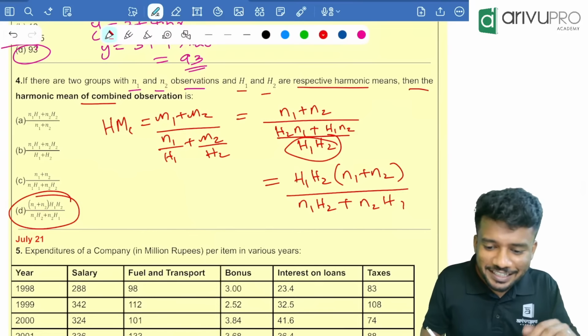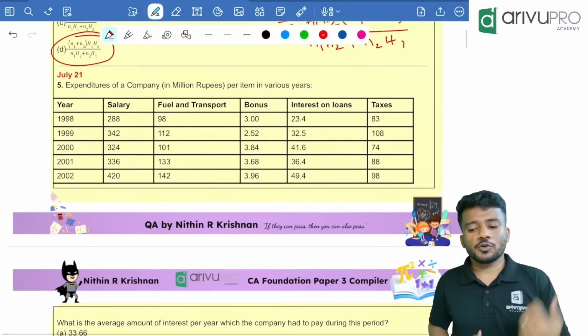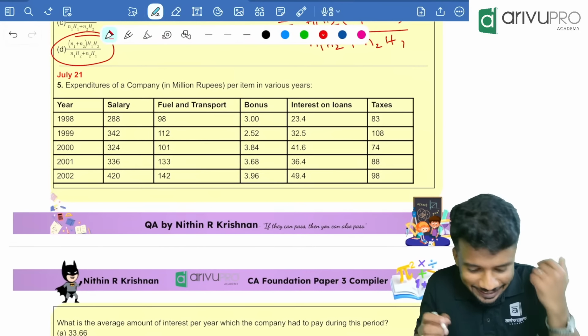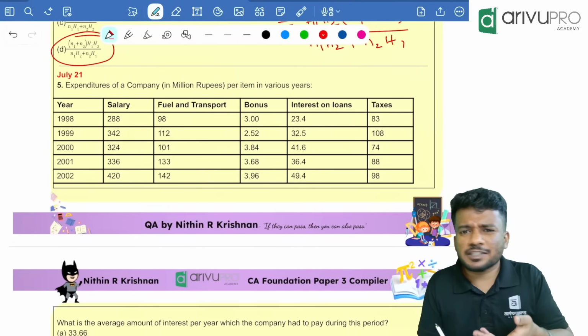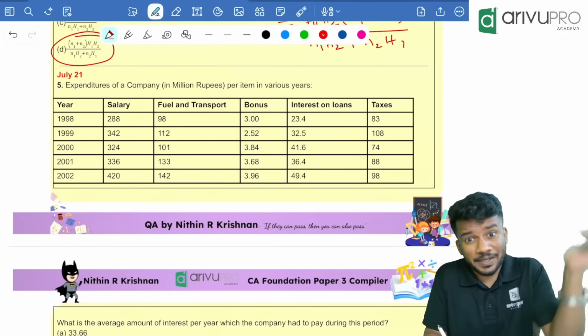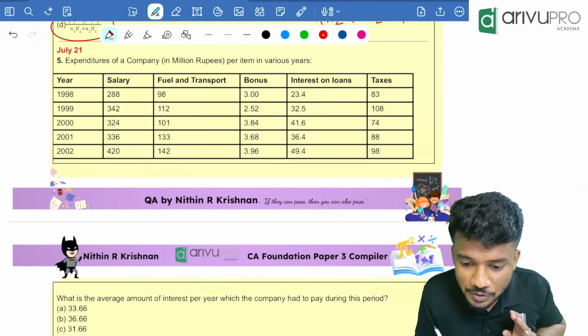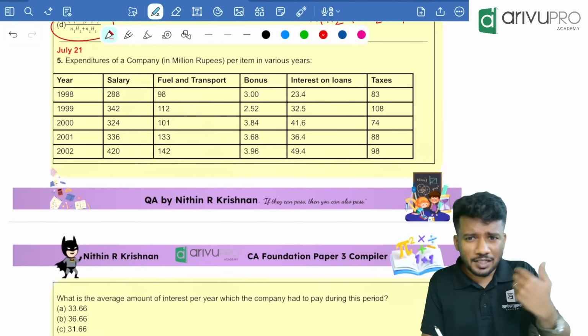Very easy, right? Next one, July 2021 question based on measures of central tendency. First one, we have solved it in our marathon also. In the previous first and second marathon we have solved this. But in the marathon, dispersion was a bit difficult. We will solve more questions now, then you will get it better.